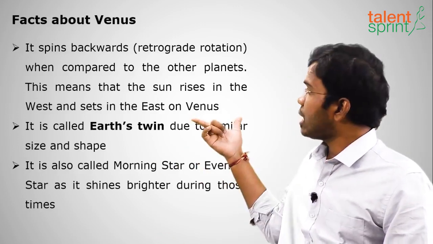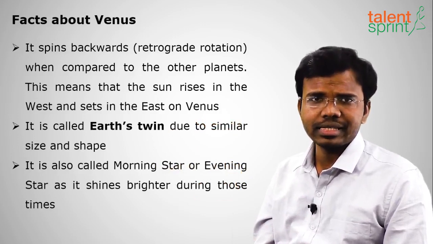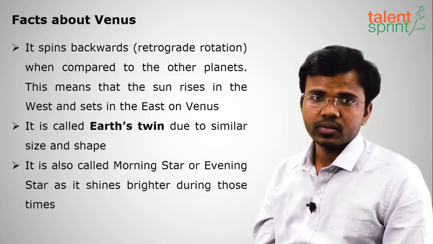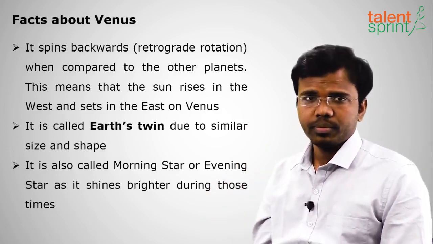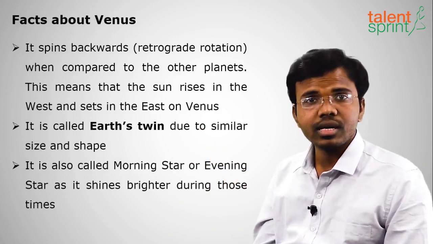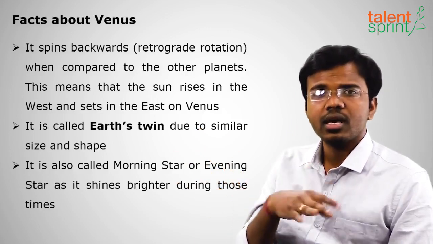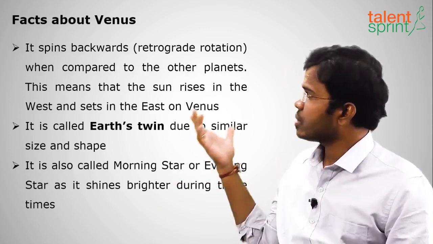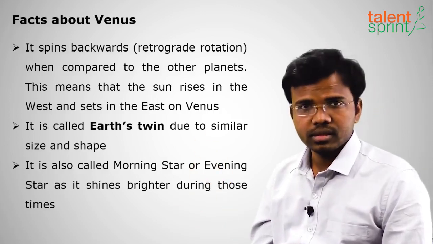And Venus is called Earth's twin. This is a very repeated question in many general studies examinations. Which of the following planets is called Earth's twin? So Venus, because it has the same size and shape as Earth. And Venus is also called the morning star or evening star because it shines brighter in those times, in the mornings and in the evenings. Clear with this? So these are some of the facts about the second planet from the Sun, that is Venus.